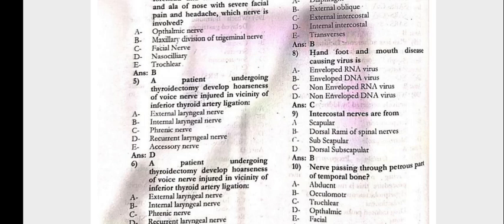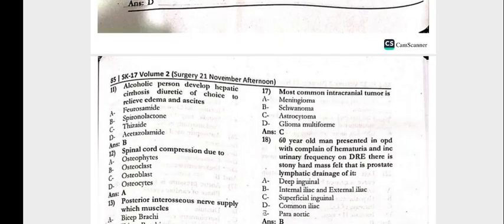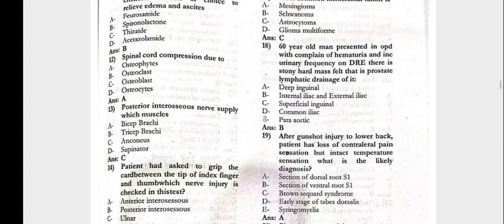Question number 9, intercostal nerves are from the dorsal rami of the spinal nerves. Question number 10, the nerve passing through the petrous part of the temporal bone is the facial nerve. Question number 11, an alcoholic person develops hepatic cirrhosis, diuretic of choice to relieve the edema and the ascites is spironolactone. With the spinal cord compression due to osteophytes, the posterior interosseous nerve supplies which muscle?